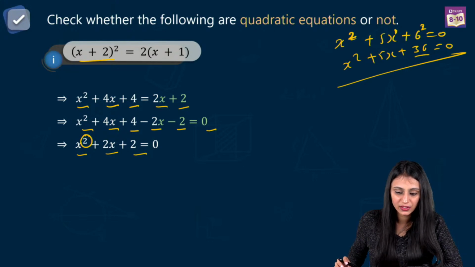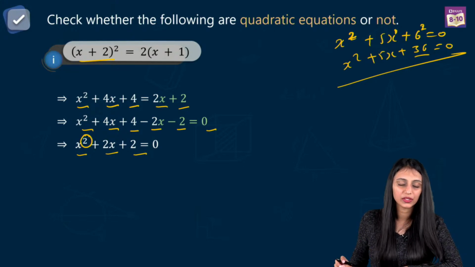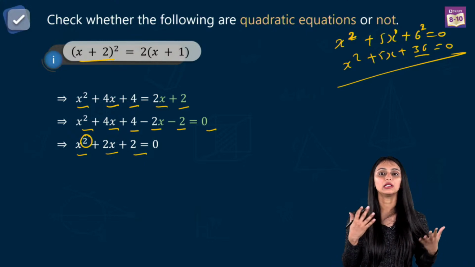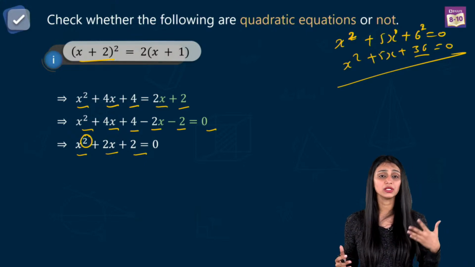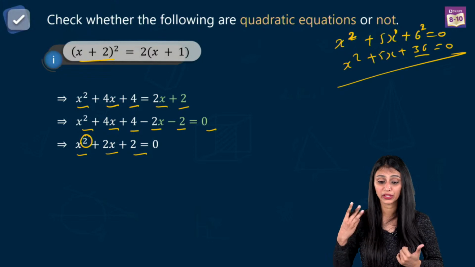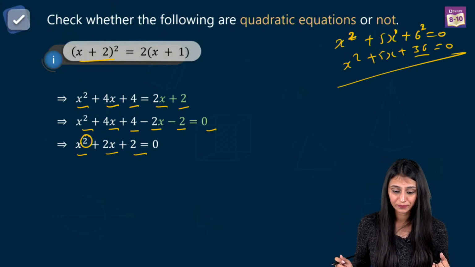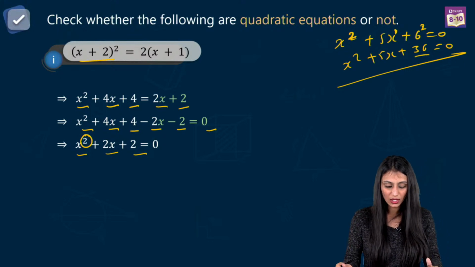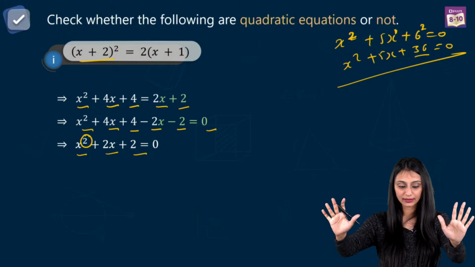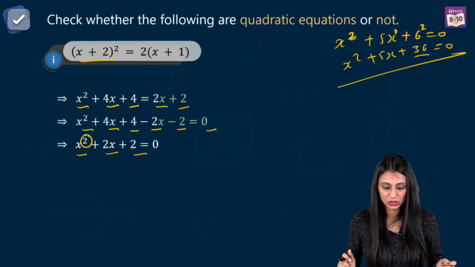Sharvi, for 1 it is linear, for 3 it is cubic. Absolutely. When you see that the degree is 1, you call it a linear equation. When you see that degree is 2, you call it quadratic. When degree is 3, we call it cubic. Parneet, clear ma'am. Alright, great. So this concept is clear to all of you, right? That what quadratic actually means.